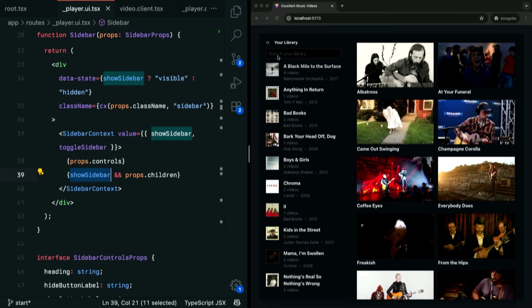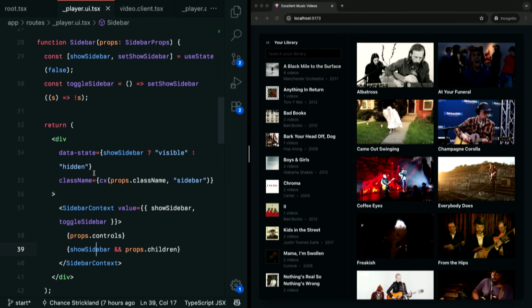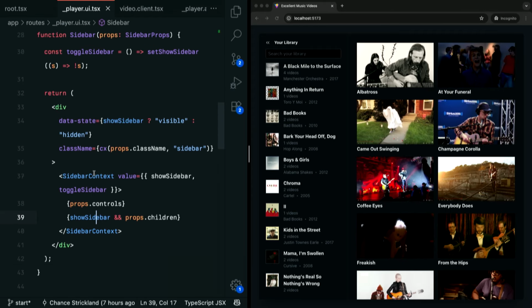And so how would we do this in React? We would, of course, lift state to the nearest parent, right? And then we would pass it down. And the nearest parent in this case is our sidebar. But here's the thing. I'm looking at this code. I'm seeing that sidebar doesn't actually know anything about the library to be rendering anything, right? It is just a composable sidebar component, and it could have anything it wants in there. We don't really want to change that.